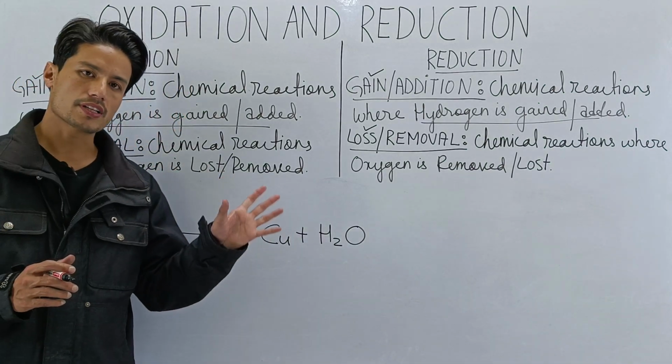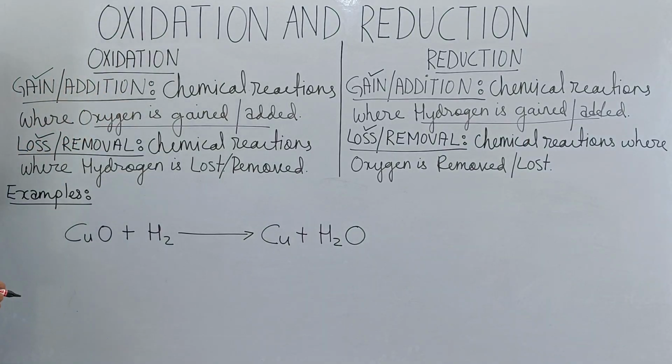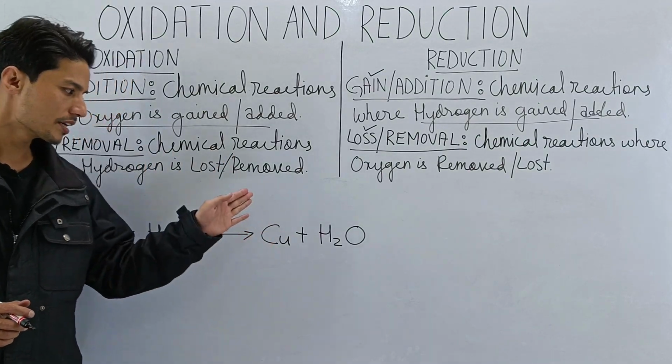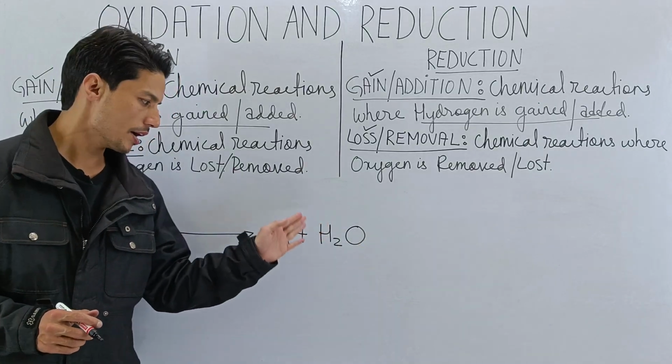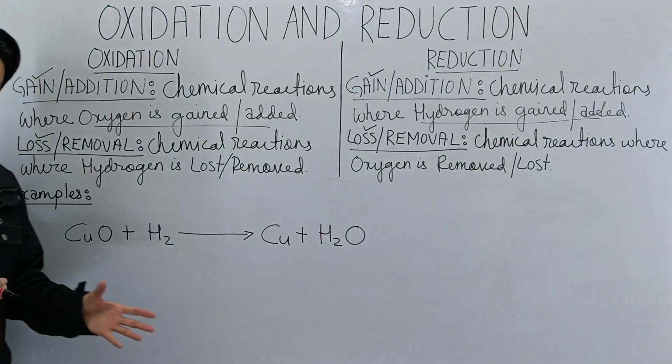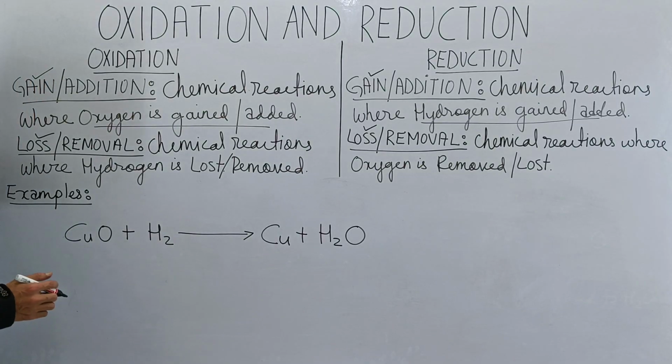Now, to study oxidation and reduction, my dear students, there is something that you have to do, and that is you have to create a link. So let me show you how to create a link. To create a link, always start from the first reactant. This reactant is a compound, so if the reactant is a compound, start with the first element.